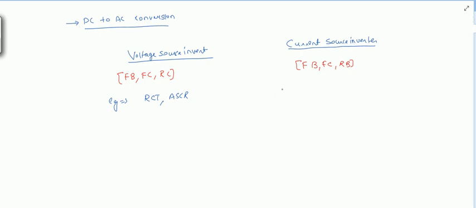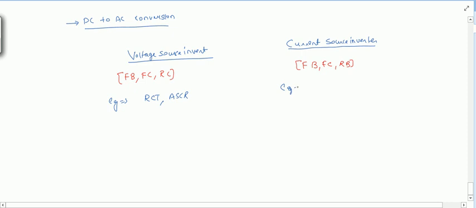And for current source inverter, these modes are supported by SCR simply. So here SCR will be used.